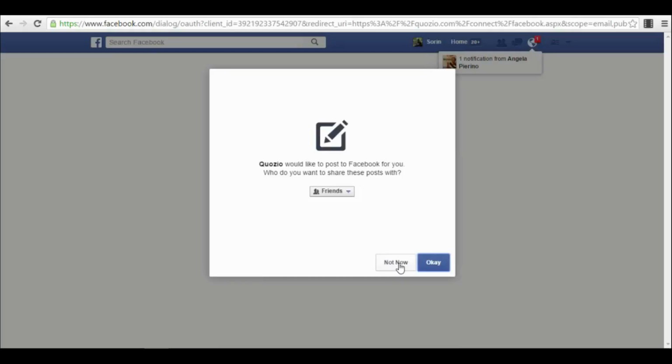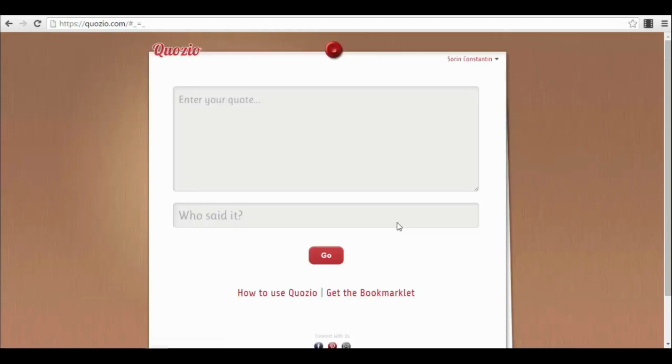I will not allow the platform immediately to post anything on my wall or to my friends publicly, but I will allow it to log in with my Facebook account. And this is exactly what you will see on your first page. You just enter your quote. For example, I've made a very special quote today that I've posted on my social media account, and I will show you. It's something like blah blah, blah blah. This sends a very powerful message to the audience. I'm joking with you, right?